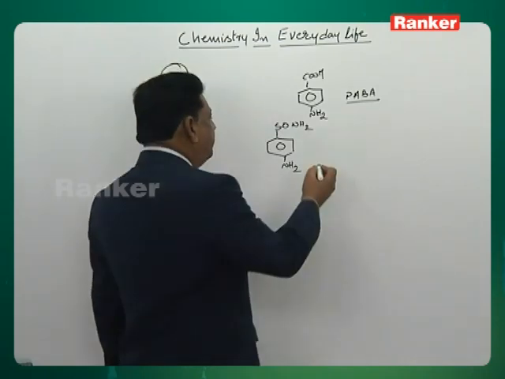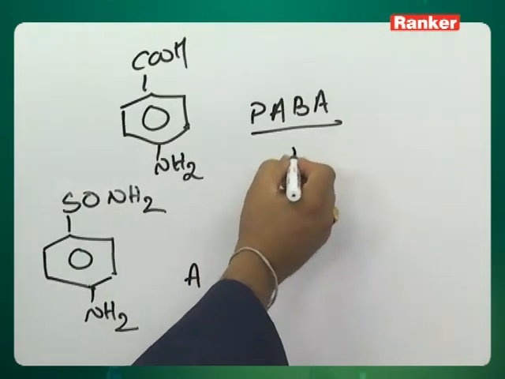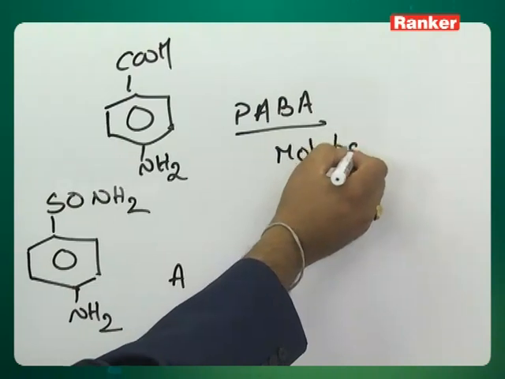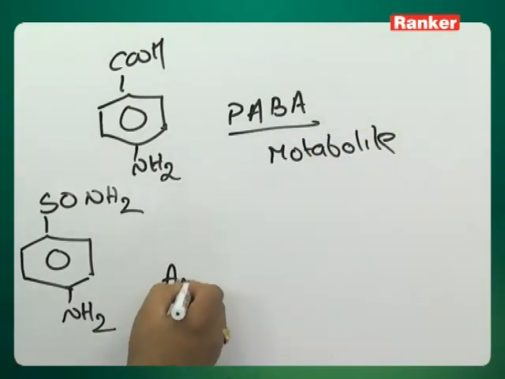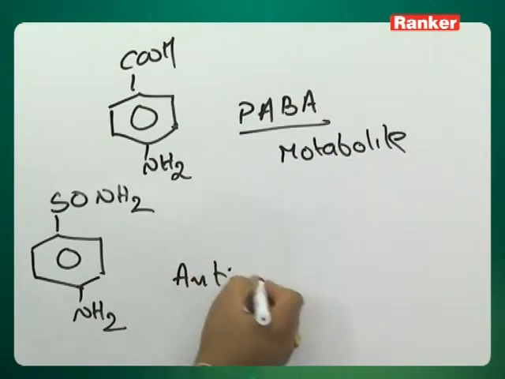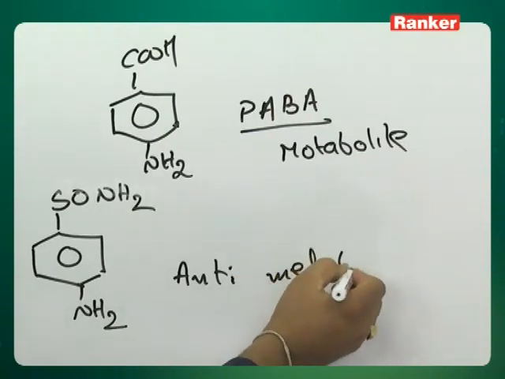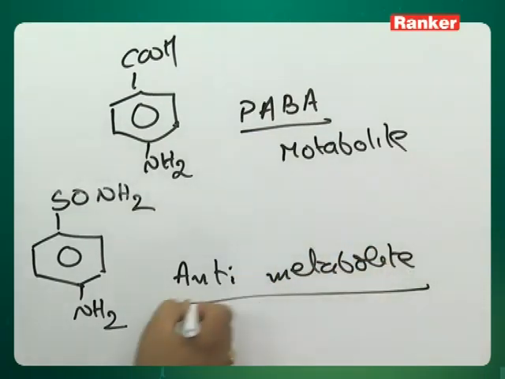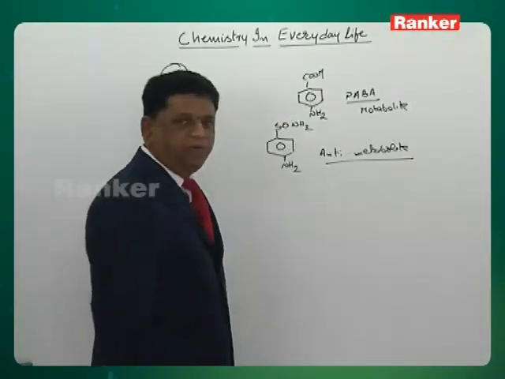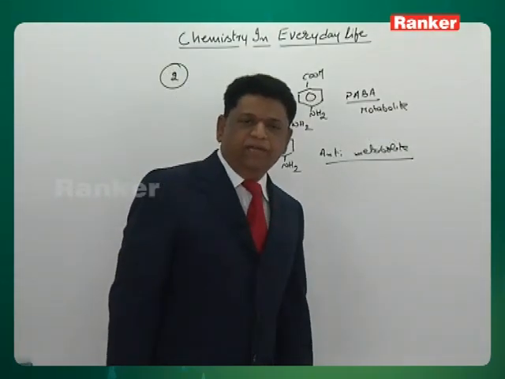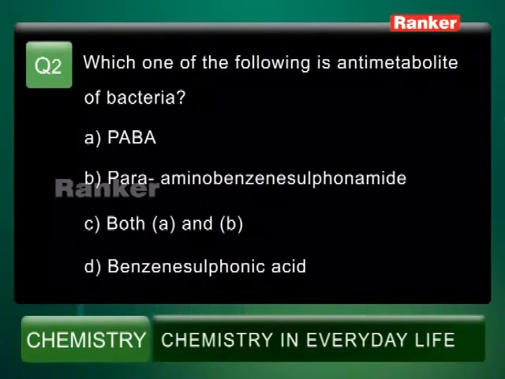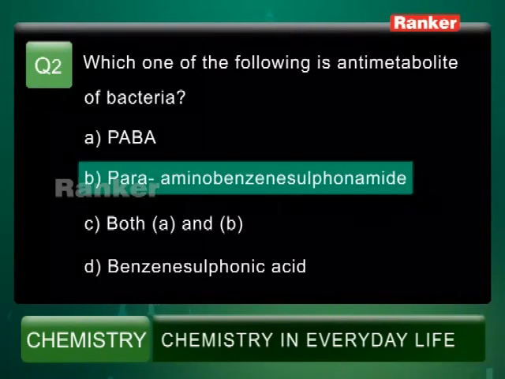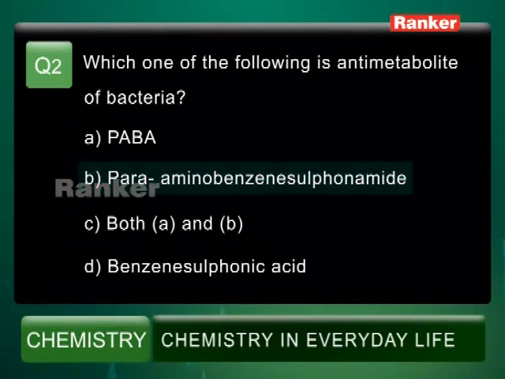This is called an anti-metabolite, and this is called a metabolite. It is very close to this one, but it will not fit into the metabolism, therefore the bacteria will die. So option B is the correct one: para-amino benzene sulfonamide will be the anti-metabolite. So answer B is the right answer.